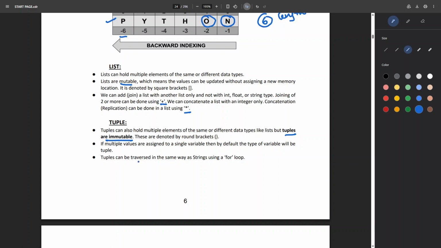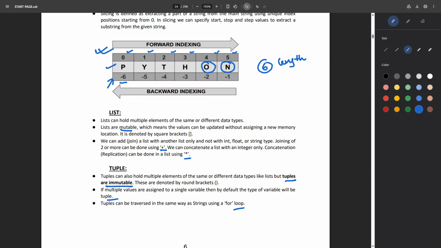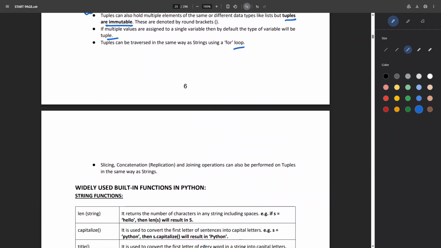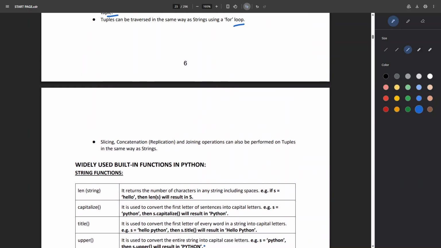In tuples, the multiple values are assigned to a single variable, then by default, the type of variable will be tuple, right? Tuples can be traversed in the same way as strings using a for loop. The strings can be traversed using a for loop, like traversing every character. In the for loop, we will just go from 0 to 5, and we will print out every character in the Python string. Like that, we can access the tuple as well. Got it? So lists and tuples can be accessed the same way as strings. Next, slicing, concatenation, and joining operations can also be performed on tuples the same way as strings.